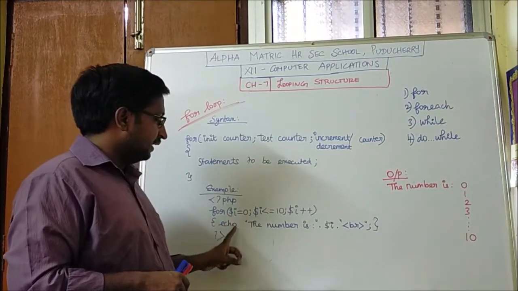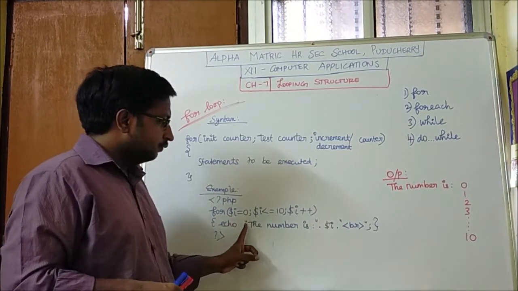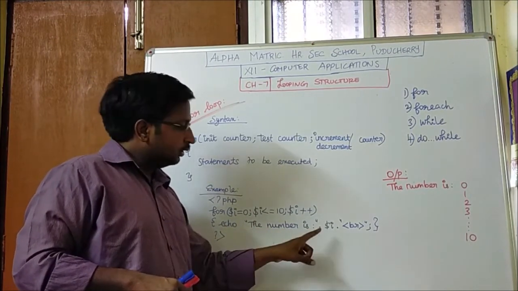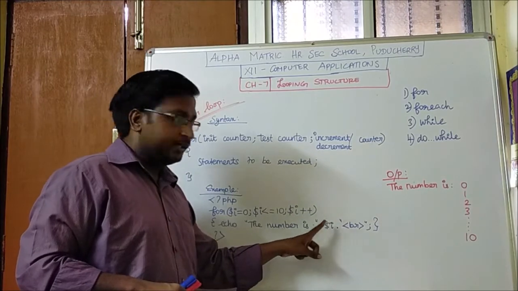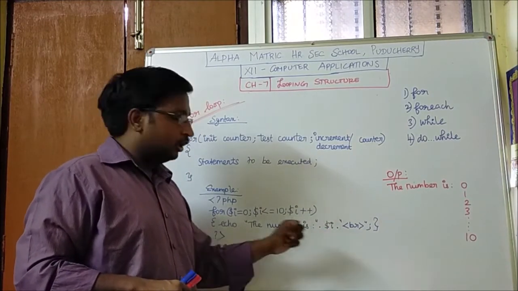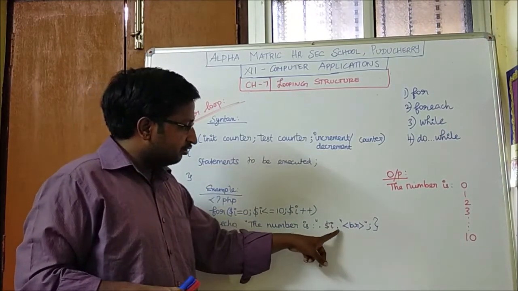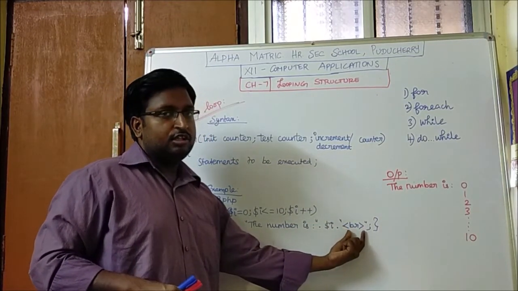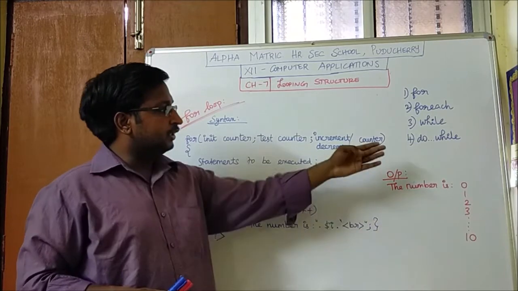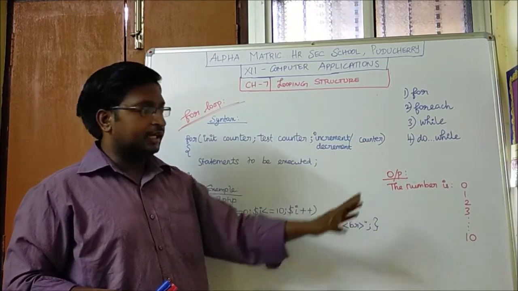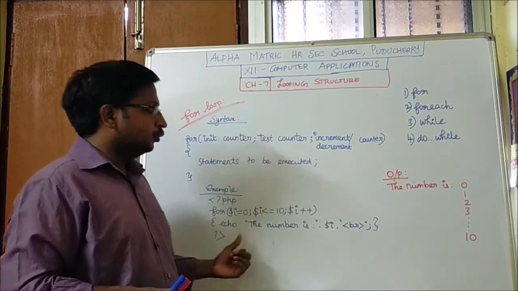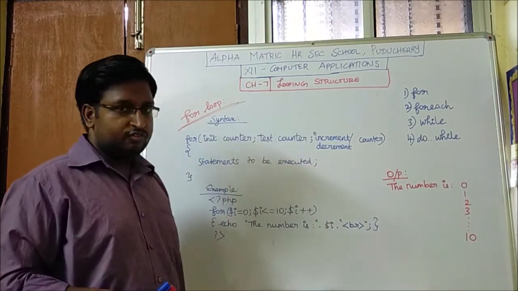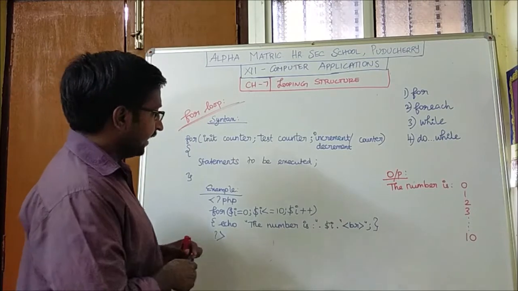You just correct this. Echo within double quotes, the text "The number is" must be given, then a string concatenation operator, and the $i variable, and again the string concatenation operator, and again the line break statement. This is the HTML line break statement for printing the next line in the next line. This loop will be executed. The number is 0. For the first time, the loop gets executed.